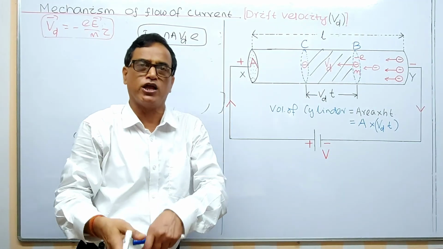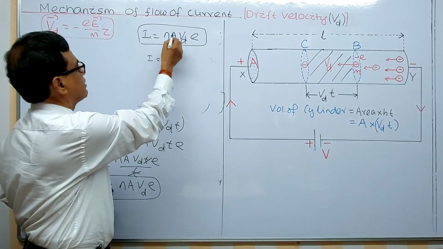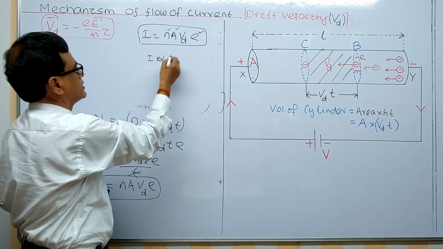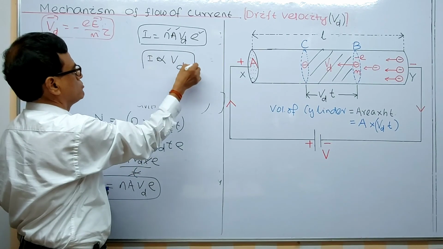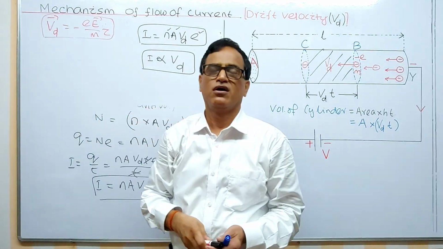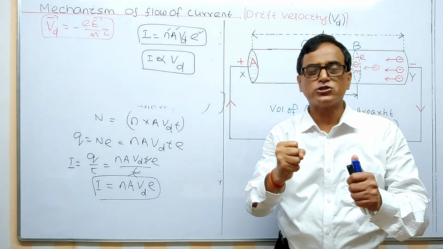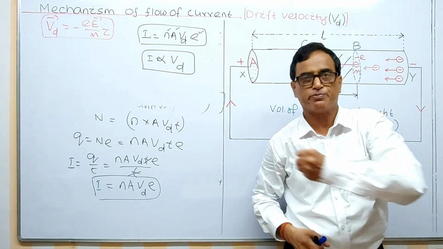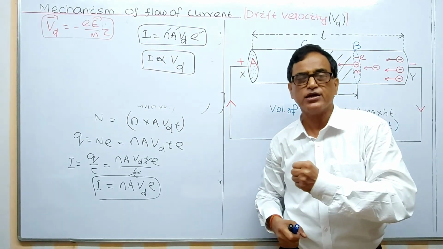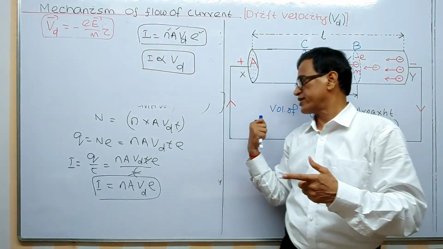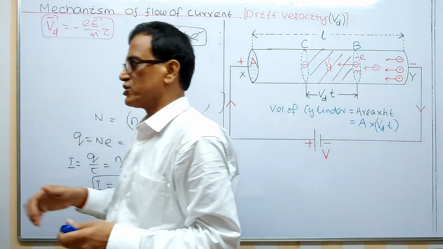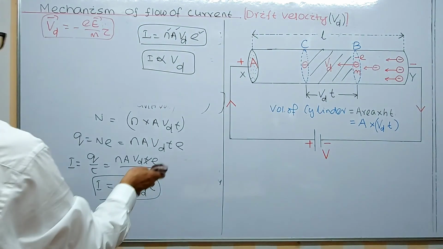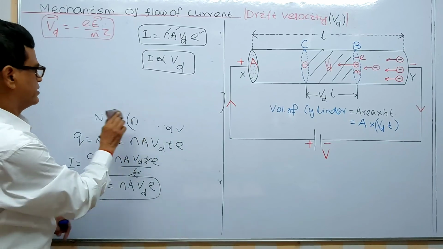A, the area of cross section, is constant, and the charge of the electron is constant. So I can say, this is the conclusion of today's class: current is directly proportional to drift velocity. The more the drifting, not the more the motion, remember, the more the drifting, the more the current in the circuit itself. I think you will remember this conclusion. I am summarizing slightly, and this diagram I think is very clear.